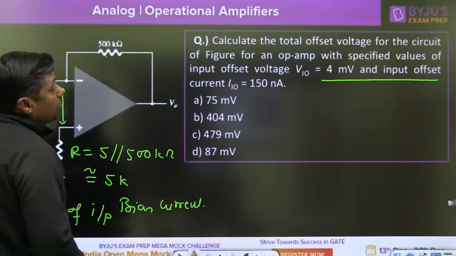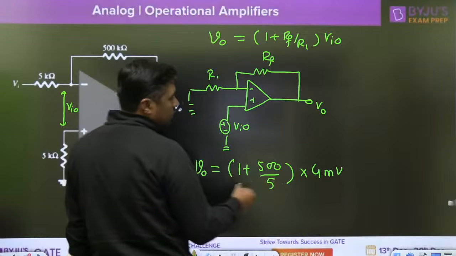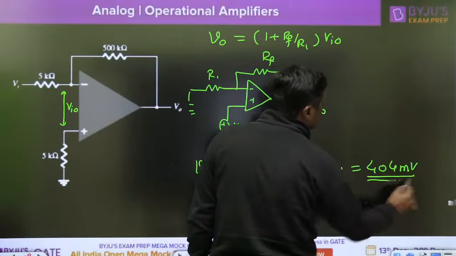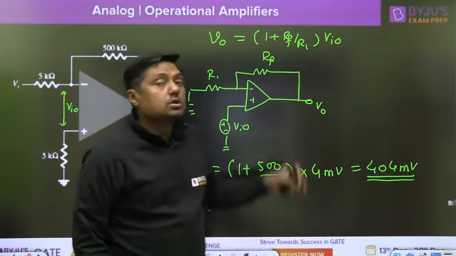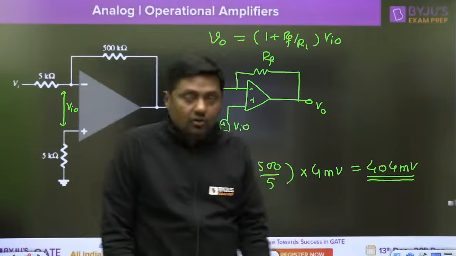What is the VIO? 4 millivolt. What is this? 101 times 4, which is 404 millivolt. 404 millivolt because of input offset voltage. Without any input, we are getting the output. That is the effect.